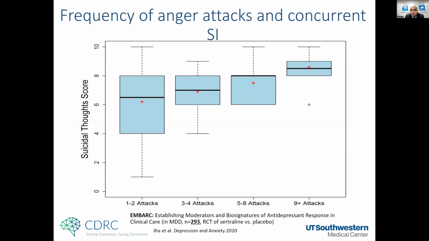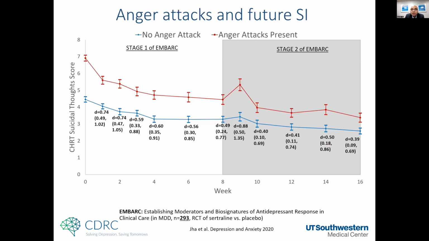It was really strong how there was an increase in suicidal ideation severity with the more frequent anger attacks that had been reported. We also found a significant difference between those who had anger attacks at baseline versus no anger attacks at baseline, even though with treatment, suicidal ideation generally improved consistently over 16 weeks. These are just raw means reported here with standard errors.